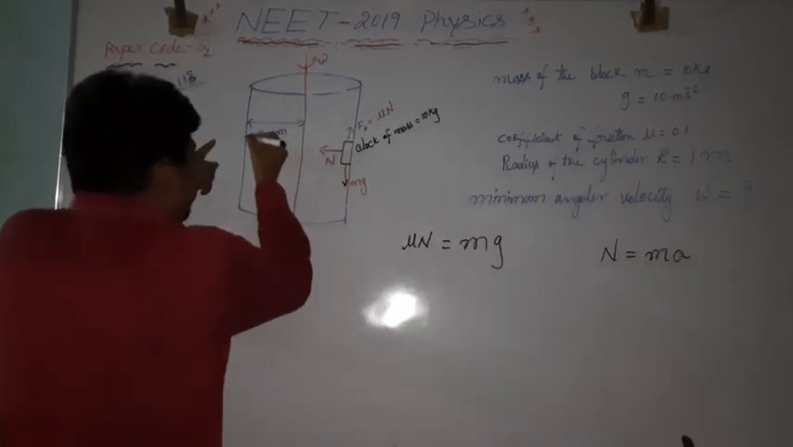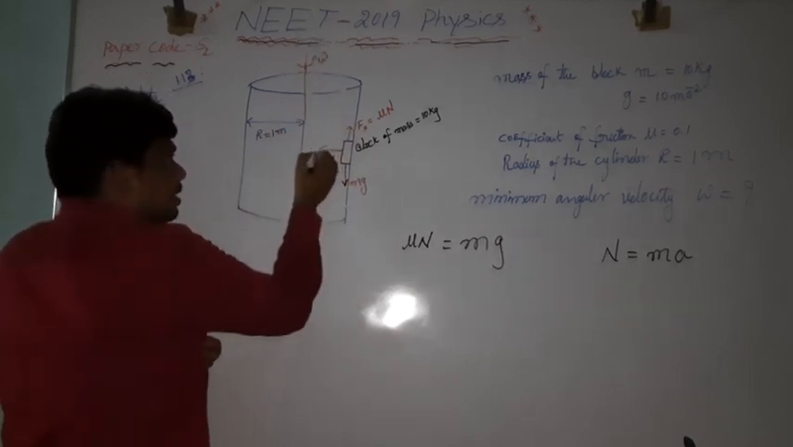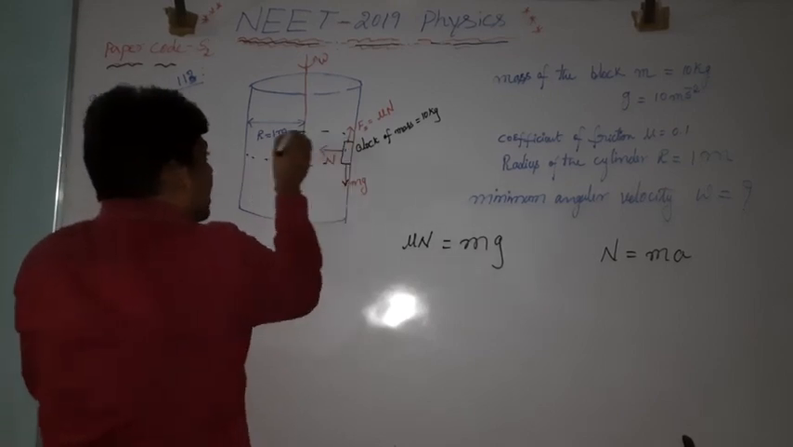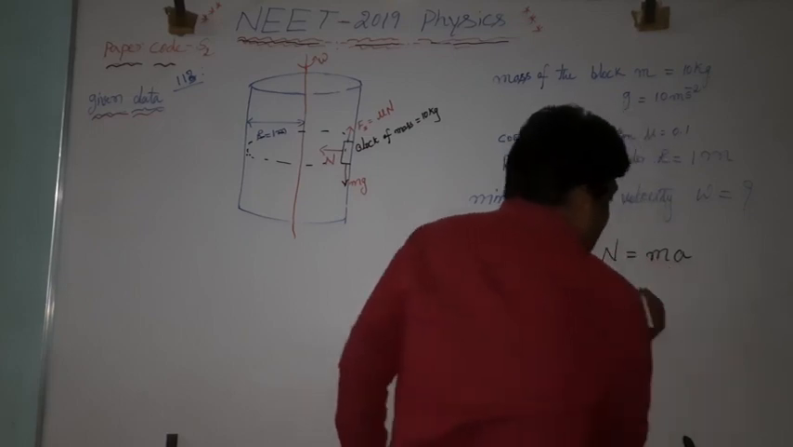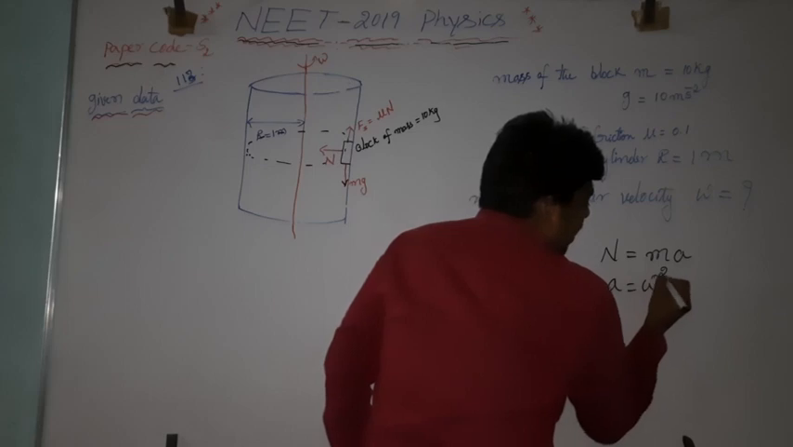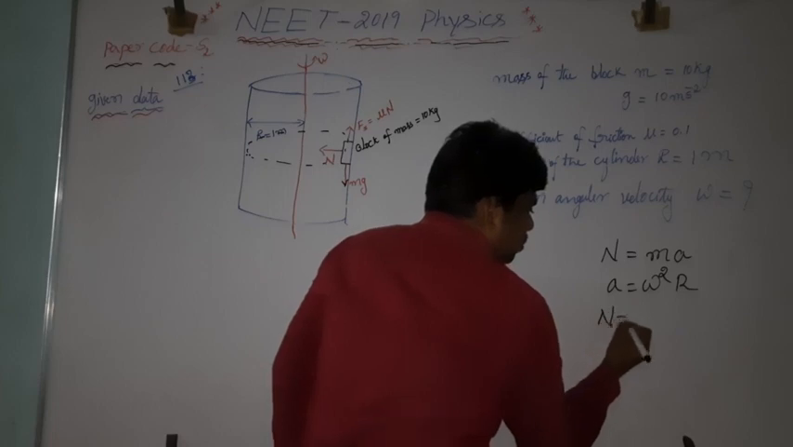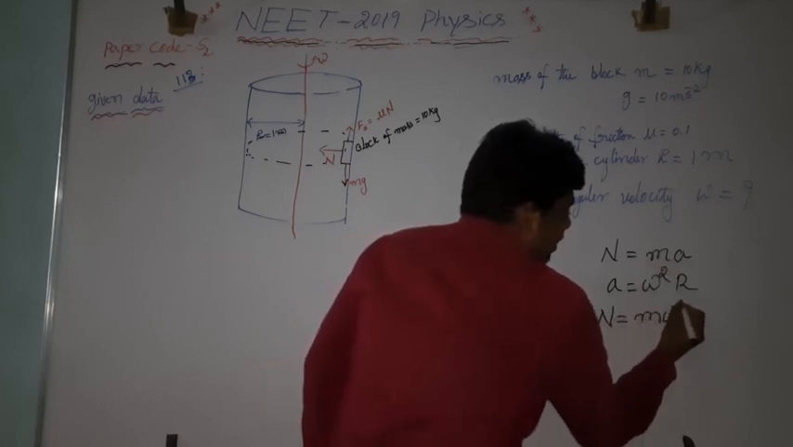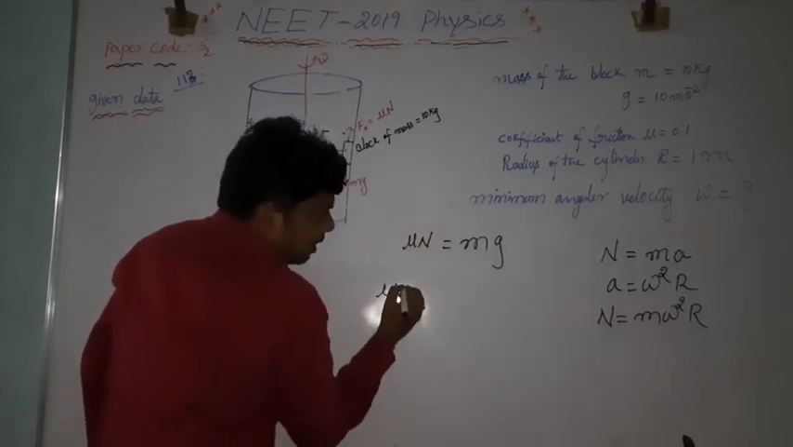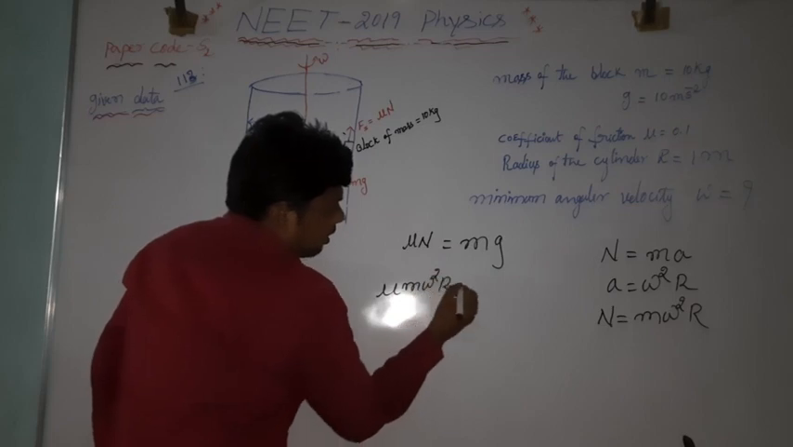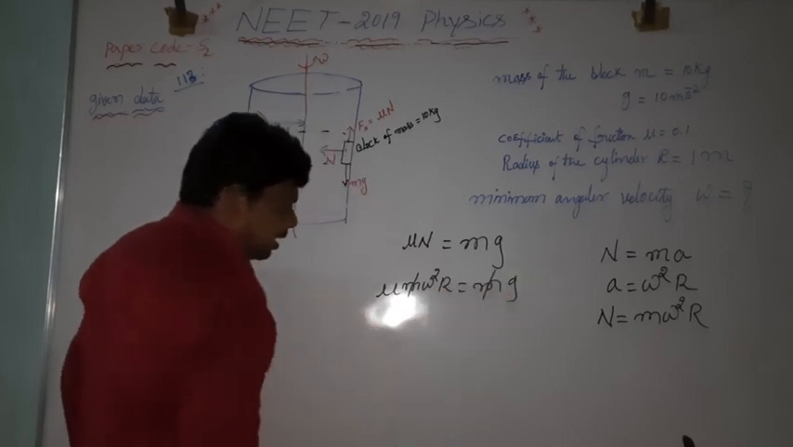Here it is rotating about its axis vertically. Means that here there will be a certain acceleration. That acceleration is given by omega square r. Is it right? A is equal to what? Omega square r. Now n is equal to m omega square r. Now substitute this normal reaction here: mu into m omega square r is equal to m into g. Here m gets cancelled. That is the remaining thing.